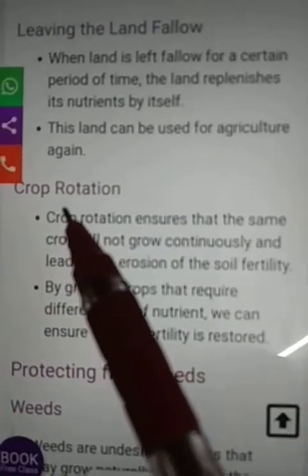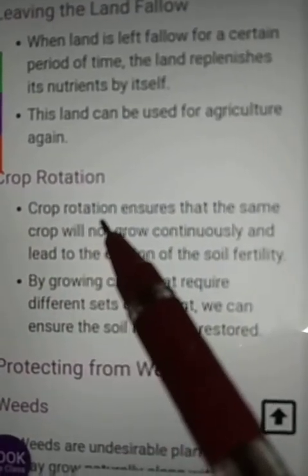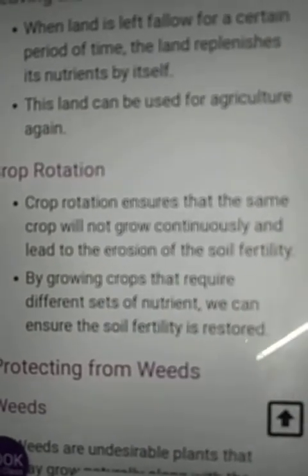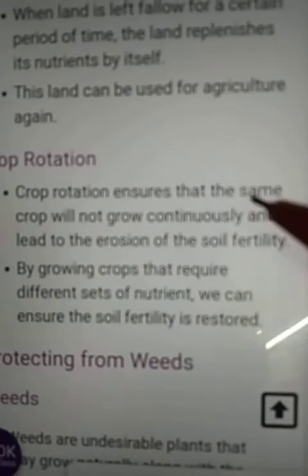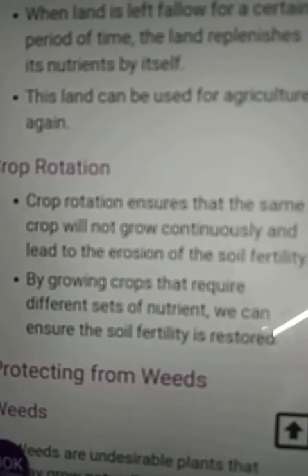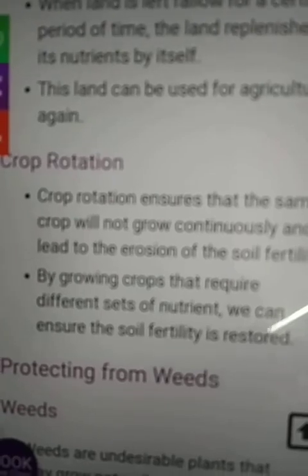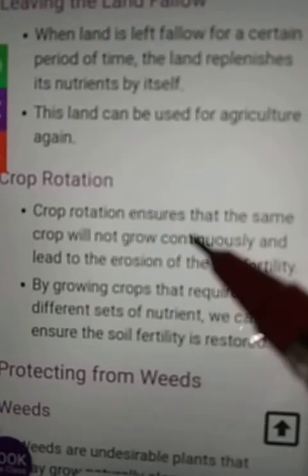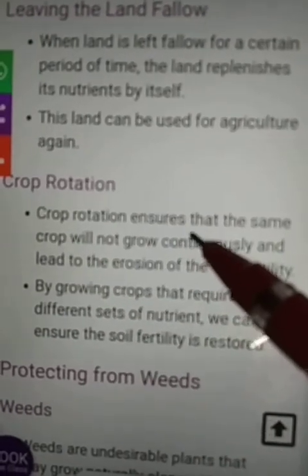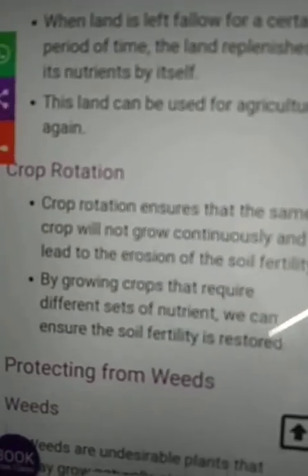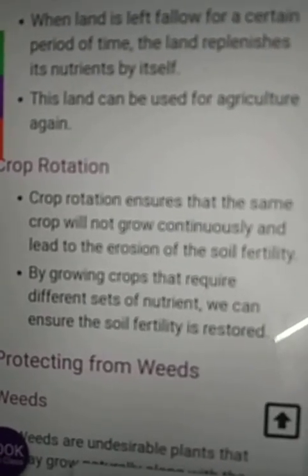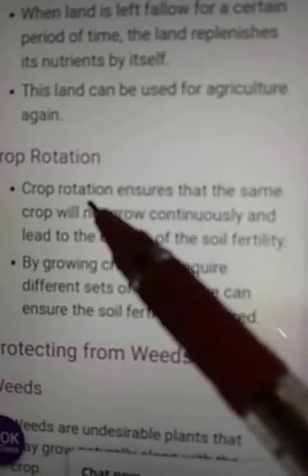Next is crop rotation. Crop rotation ensures that the same crop will not grow continuously. If we grow the same crop continuously, then it will take the same type of nutrient from the soil, and there will be a decrease of nutrients in the soil. So we can rotate the crop. In one season we can use one kind of crop. In another season we should plant a leguminous crop, which increases the nitrogen content in the soil. So this is called crop rotation.